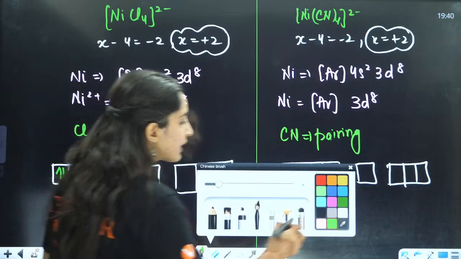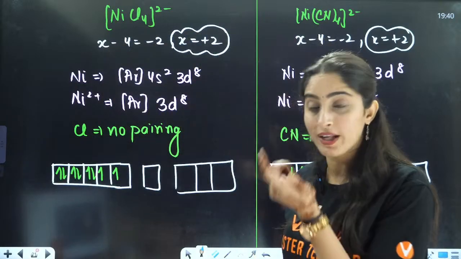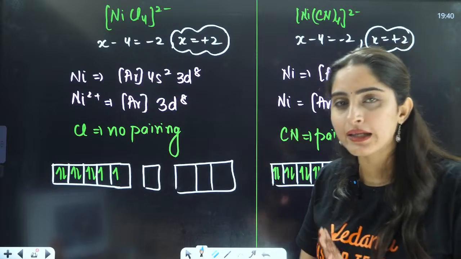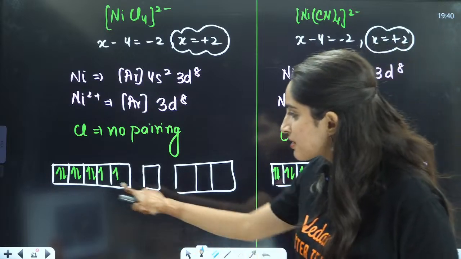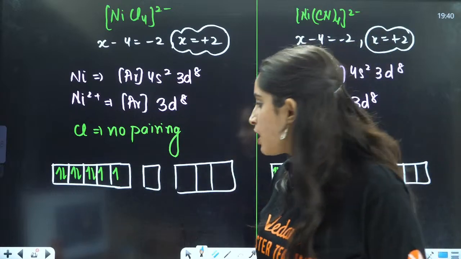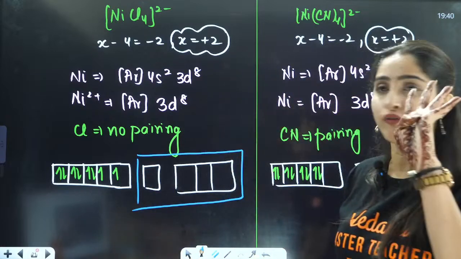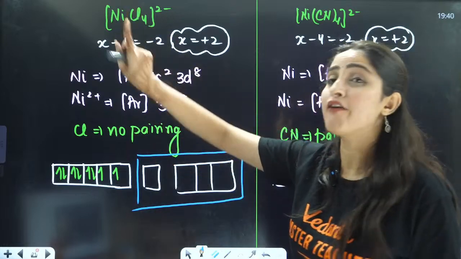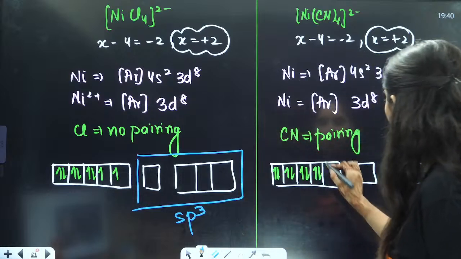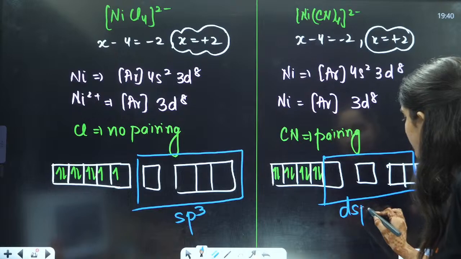Now, whenever we are applying VBT to coordination compounds, we will see how many boxes are completely empty. So, this is half filled. We don't need half filled because each ligand is donating 2 electrons. So, we will look for completely empty because we need 4 empty boxes because we have 4 ligands here. So, this is sp3 and this is your dsp2, right? This will form dsp2.